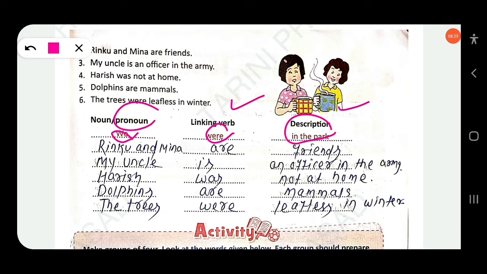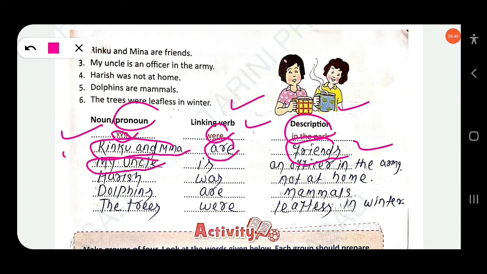Okay. Then next here, Rinku and Minna are friends. Rinku and Minna, these are nouns. And are is the linking verb. Friends is the description. It describes Rinku and Minna. My uncle is an officer in the army. So here, my uncle is the noun, and is is the linking verb, and the extra information or description is an officer in the army. Okay.